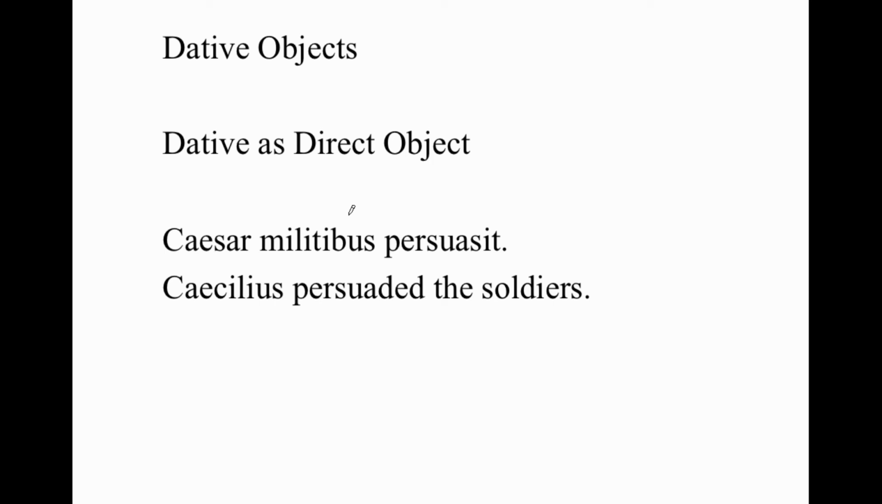So there are other verbs like this. Here, Caesar militibus persuasit. The verb persuadeo, and it's persuasit here in the perfect tense, is a verb which also takes a dative object. So here, Caesar persuaded the soldiers, and the ibus ending is the dative plural of a third declension noun.